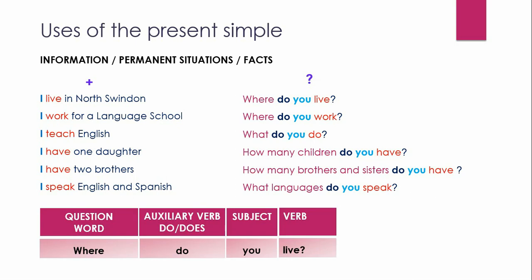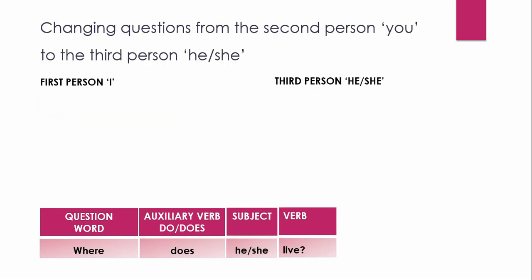A revision of the word order for questions. Question word, auxiliary verb do or does in the present simple, subject, verb. Where do you live? Changing questions from the second person you to the third person he or she. Where do you live? Where does he or she live? Do changing to does, you changing to he or she.